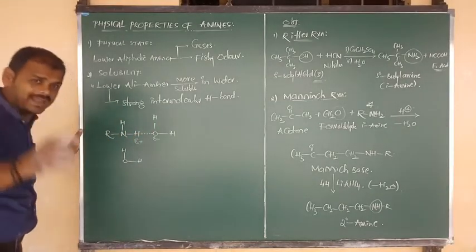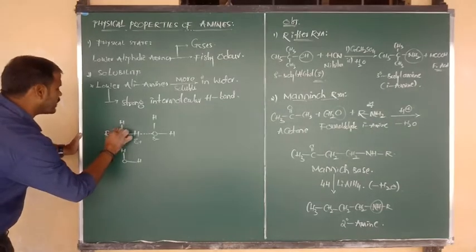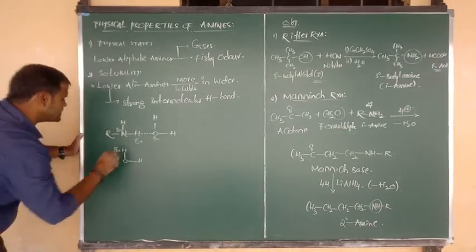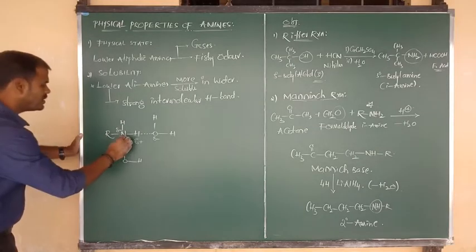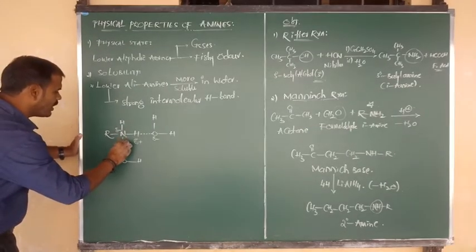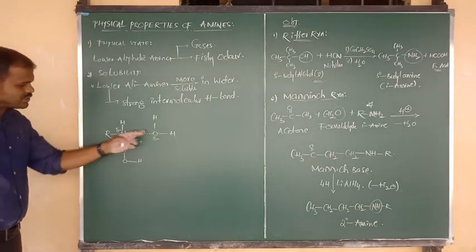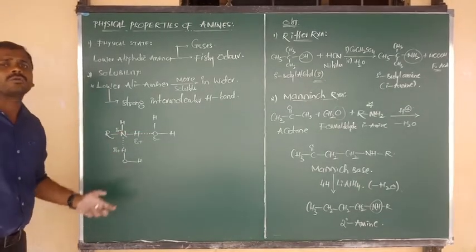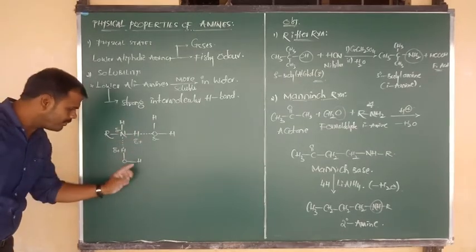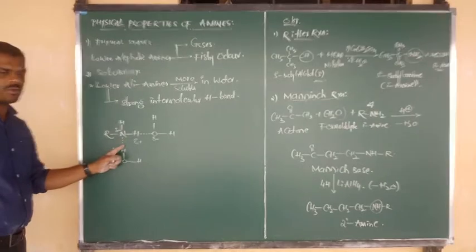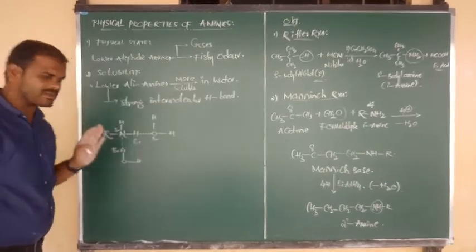Okay. Similarly, nitrogen contains more electronegativity. The sign is negative. Hydrogen contains positivity. The sign is positive. Again, between positive and negative, I am writing a dashed line, which is the formation of hydrogen bond. So, due to formation of hydrogen bonds, amines are more easily soluble in water. This is the bond between 2 molecules, so we can say intermolecular hydrogen bond.